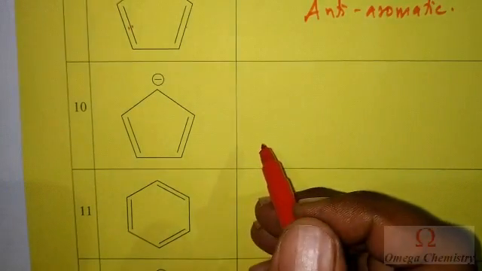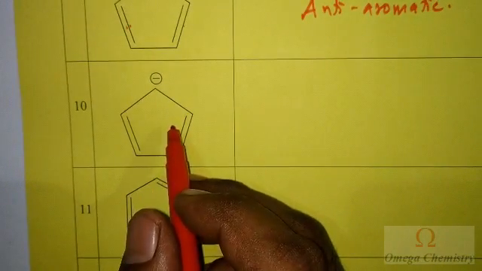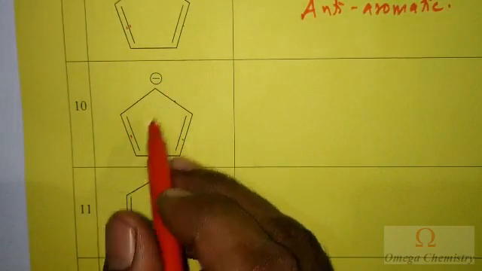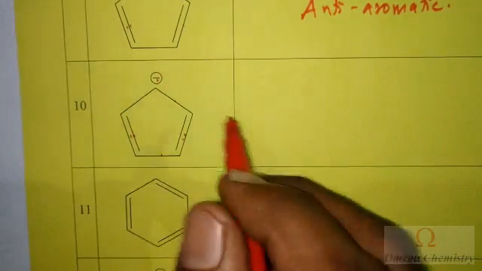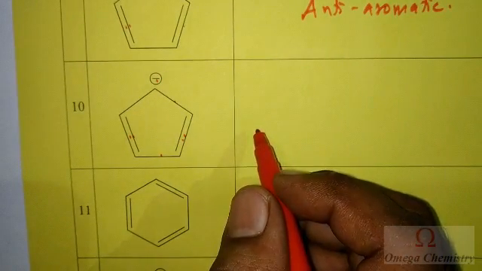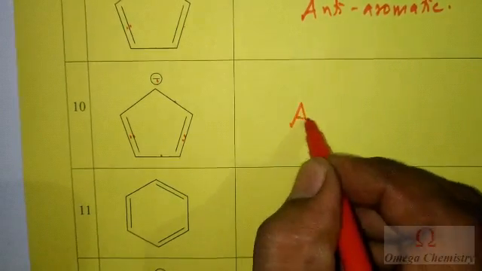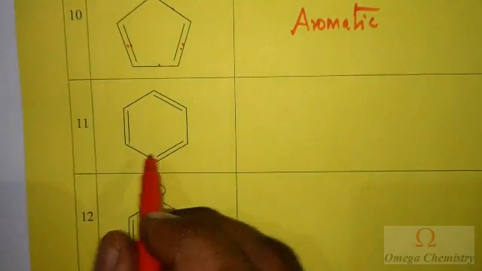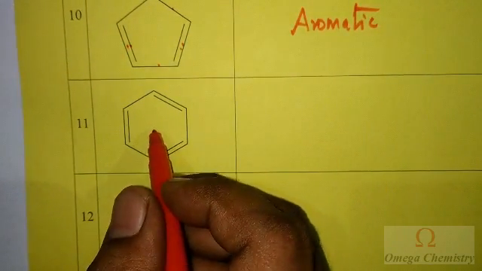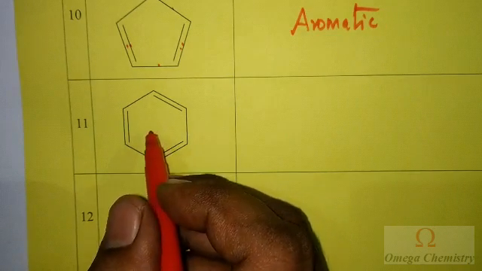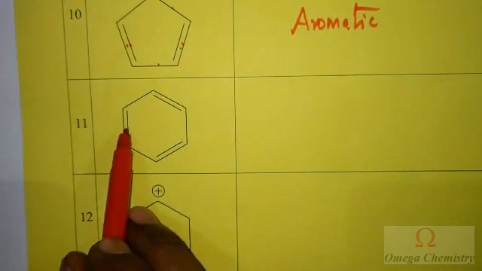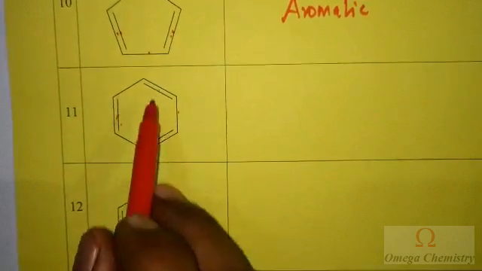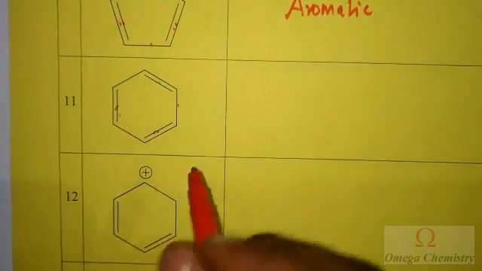Let us see the next case. This compound is cyclic and it is planar, and double bond, single bond, double bond, single bond, negative charge. Conjugation is there, and 2 plus 2 plus 2, totally 6 electrons, which means it satisfies the 4n plus 2 pi electron rule. That's why it is aromatic. And this is a well-known compound. It's cyclic, planar, and all carbons are sp2 hybridized. Double bond is in conjugation, double bond, single bond, double bond, single bond, double bond. So 2 plus 2 plus 2, totally 6 pi electrons are there, which means it is aromatic.